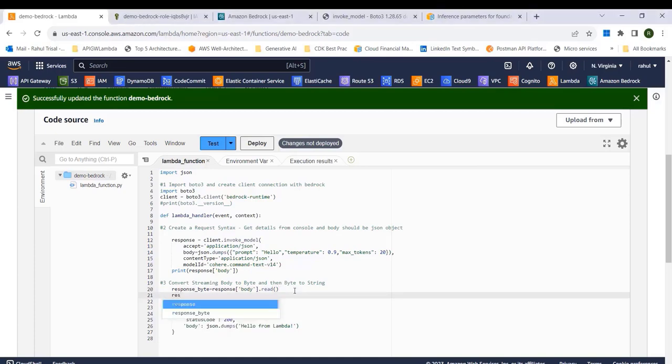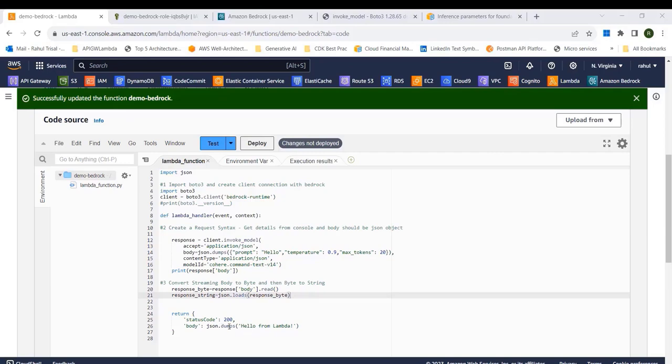So we'll say response_string, and this will be json.loads of response_byte. Okay, I think this looks good.